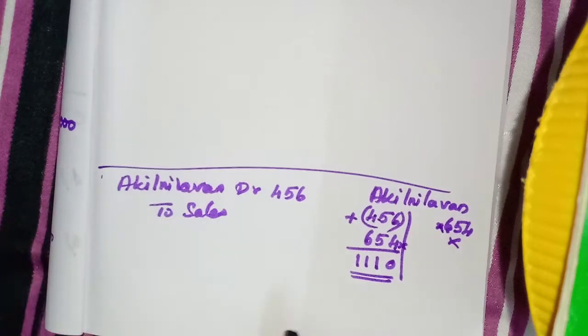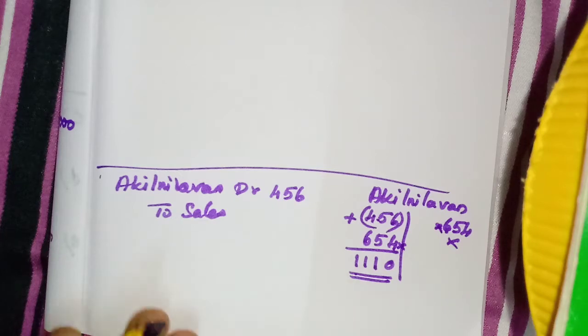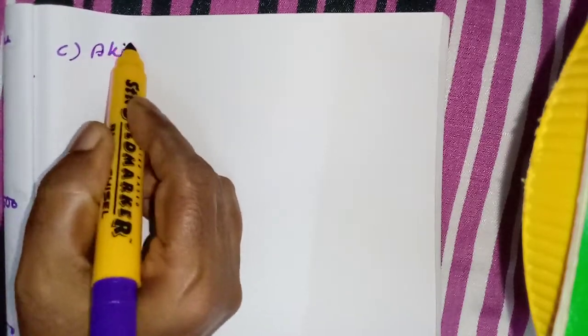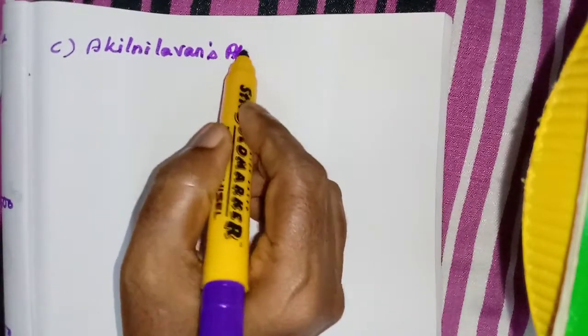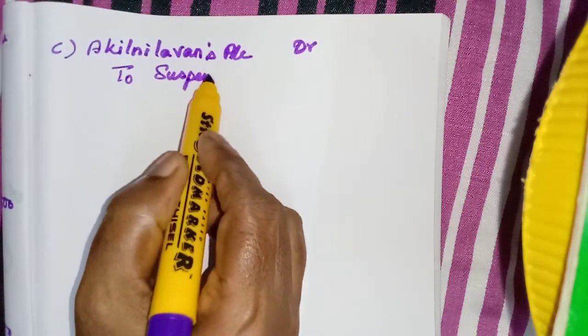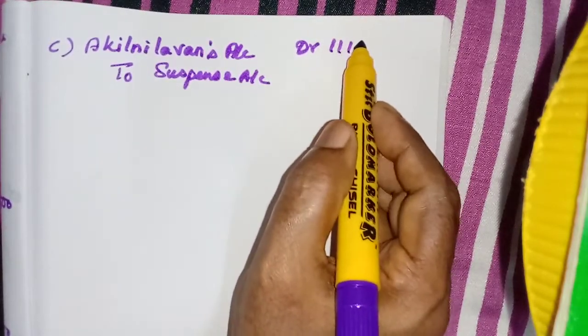So what is the entry? Akhil Nilavan's account should be debited with this much rupees. Then suspense account must be credited. See, Akhil Nilavan's account debtor to suspense account. Amount 1110.